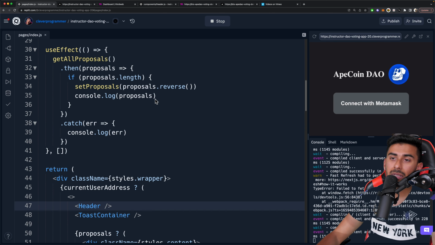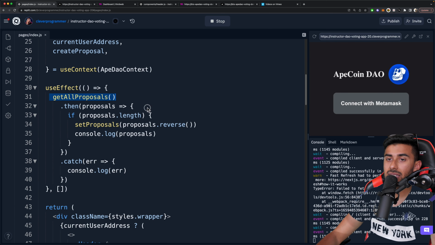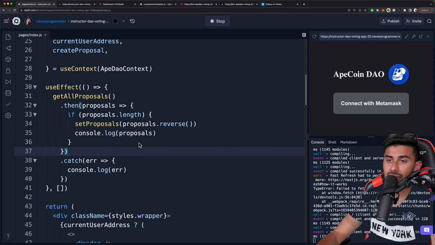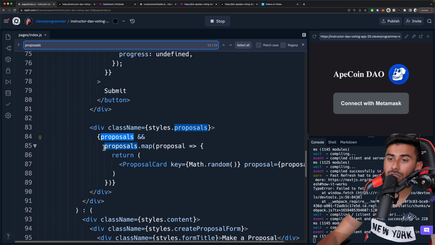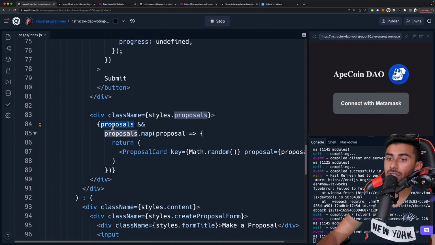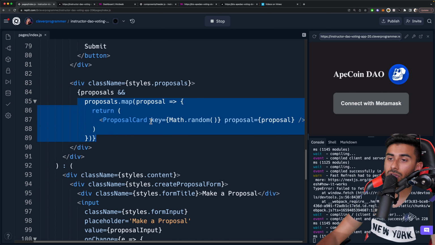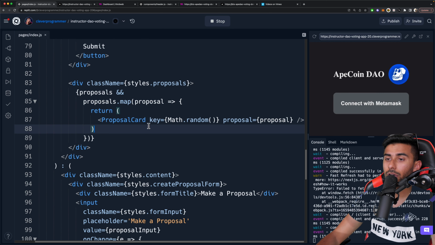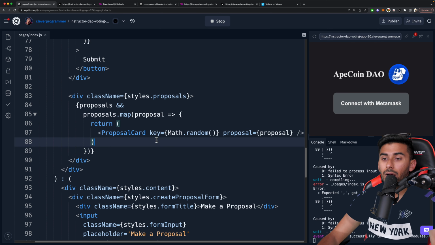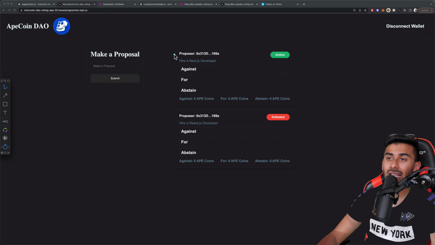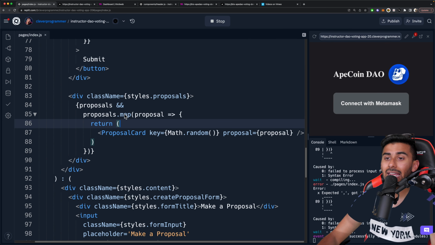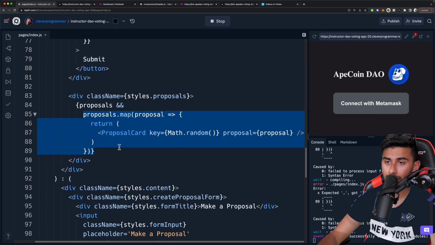So now, you might be asking, okay, how is proposals actually showing up, Kazi? I see you're calling the function. I see your console logging here. How it's actually showing is let's go to Command F for proposals. And here you see we have proposals, and then we're checking if that proposal exists. If they do, then we're iterating through the proposals, and then we're building it out in a proposal card, okay, to get the keys. All right, so you can see that we're just rendering out the proposals. That is what's allowing the proposals to show up, okay? If there are proposals, then show them, okay?